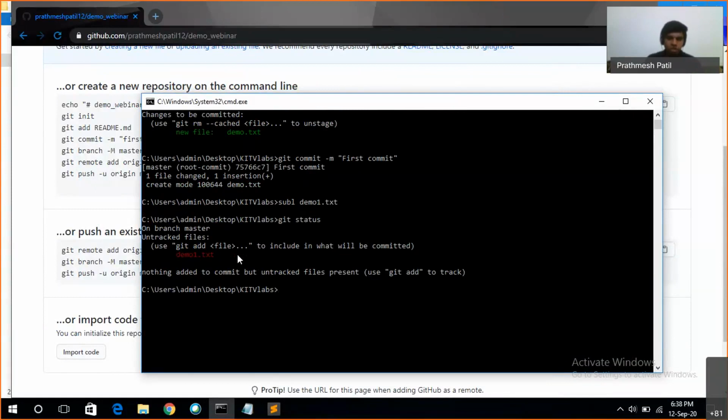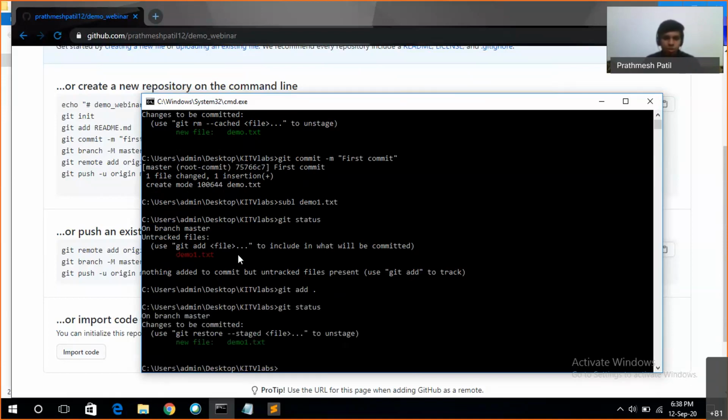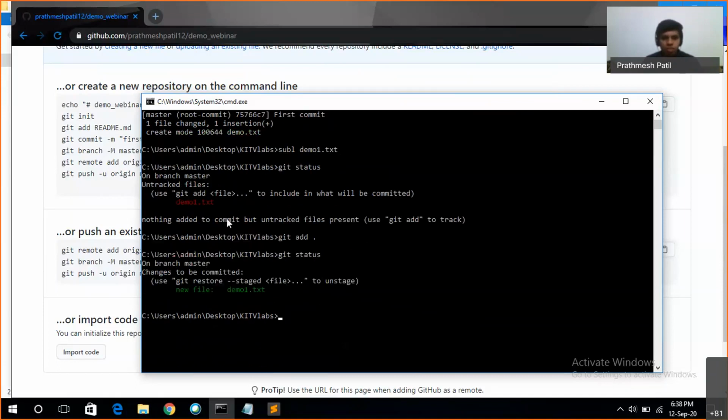Now again the same procedure follows. Kshitij had told us that if we want to add a single file, then we have to give the file name. If we want to add multiple files, we can do it by this method, that is git add and full stop. When I do that, it gets added. Again, if I write the status command, you can see that we have staged the file.